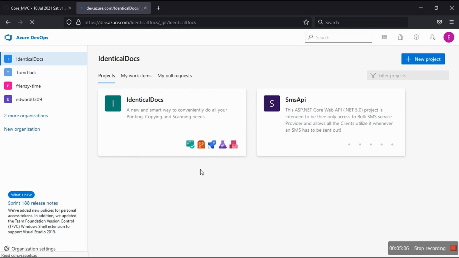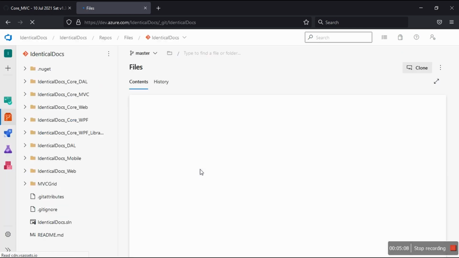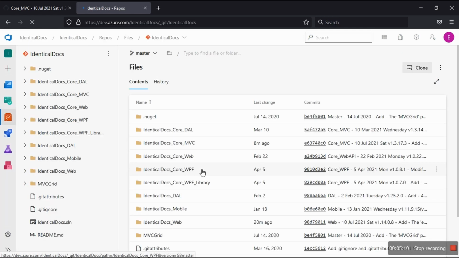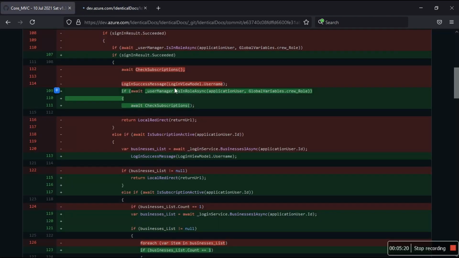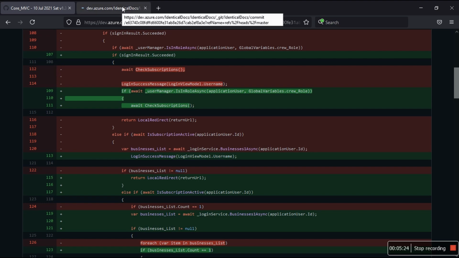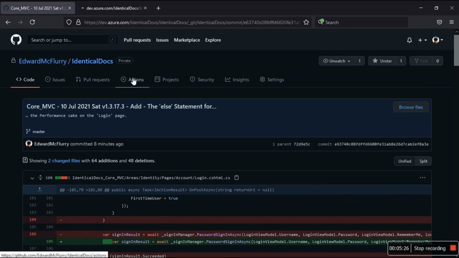Of course, I understand everything I've done. So this is the same commit, right? Well, I like to think it is the same commit where I add the else part.